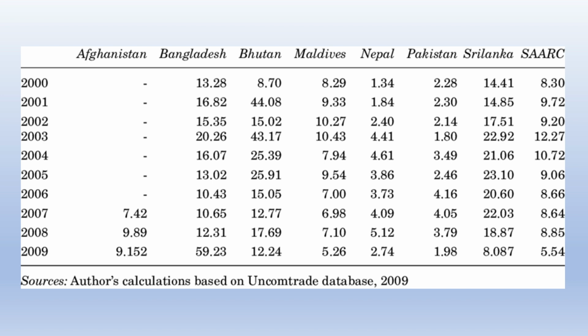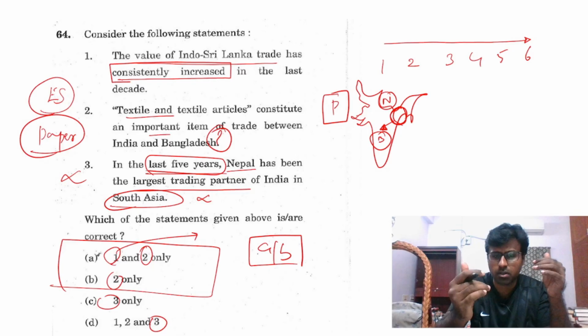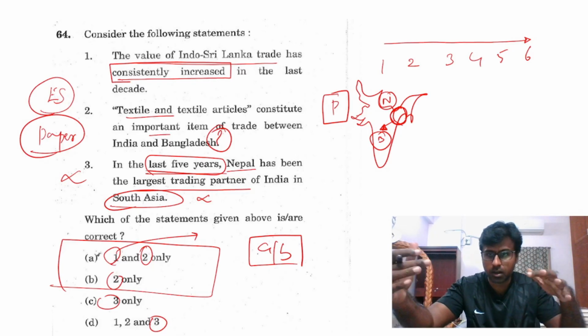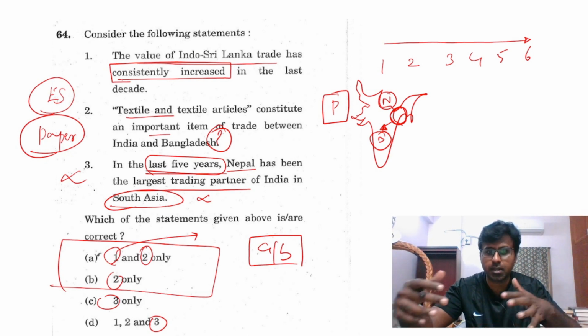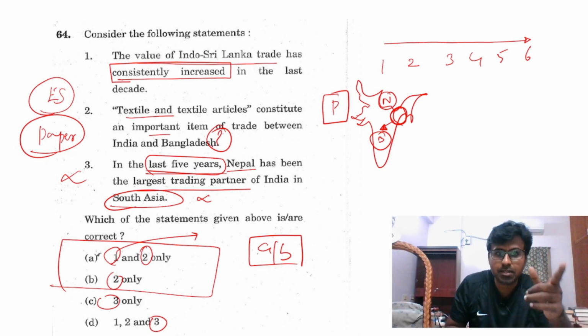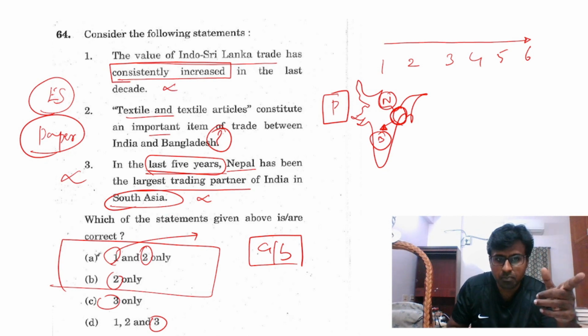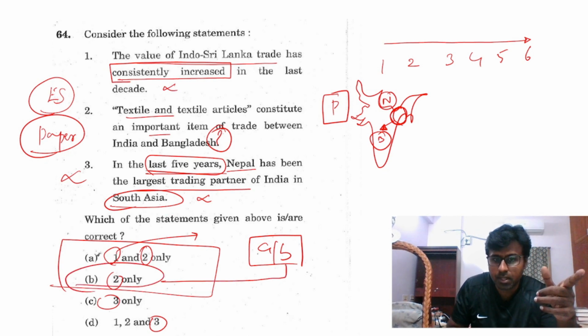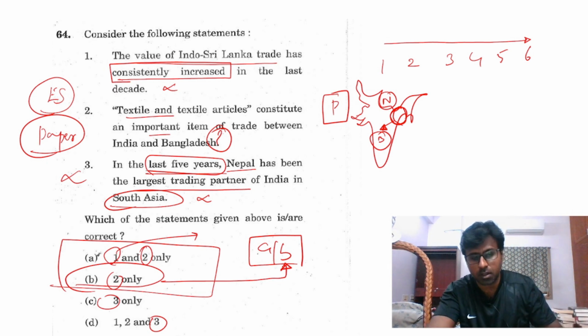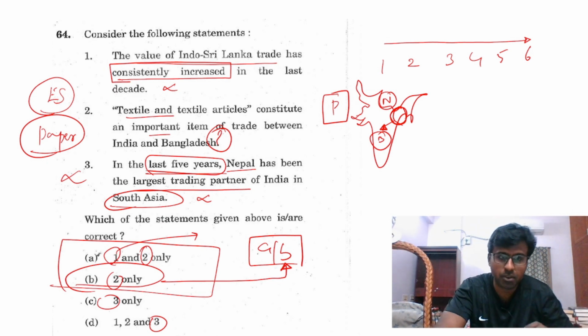But in a decade, there might have been an incident where a trade problem would have occurred. It would have decreased, or at least been flattened. So it did not consistently increase. So 1 is wrong. The answer is B. In this, you have to apply some logic, do some magic.